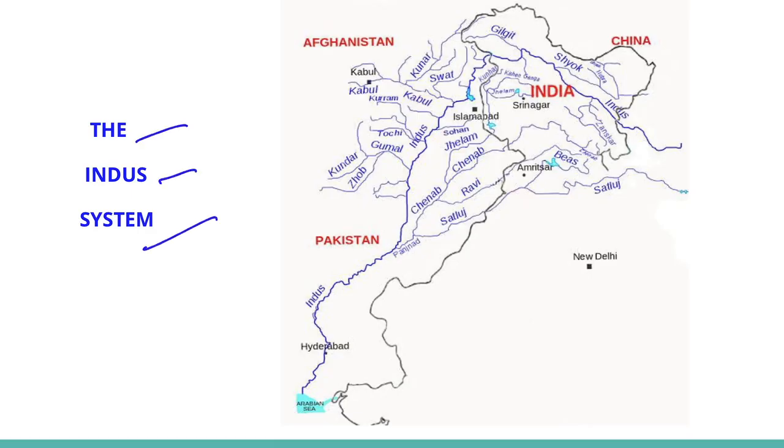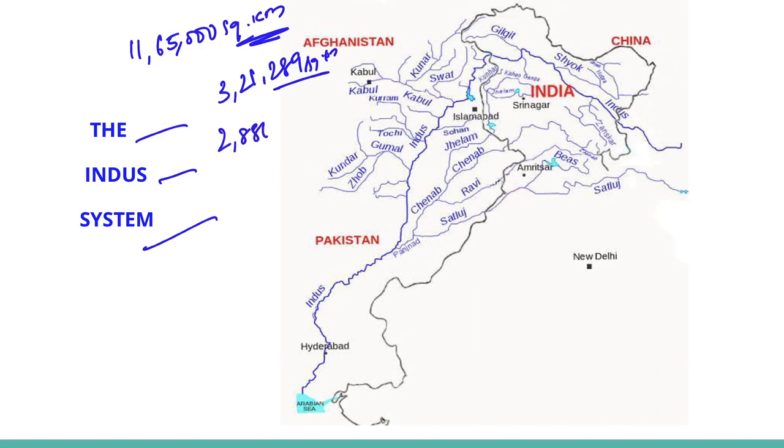The Indus River system is one of the largest river basins of the world, which covers an area of 11,65,000 square kilometers in India and 3,21,289 square kilometers, and the total length is 2,880 km in India.